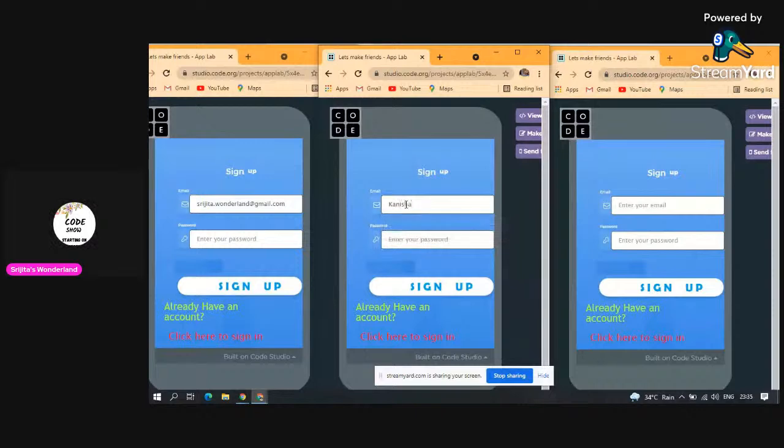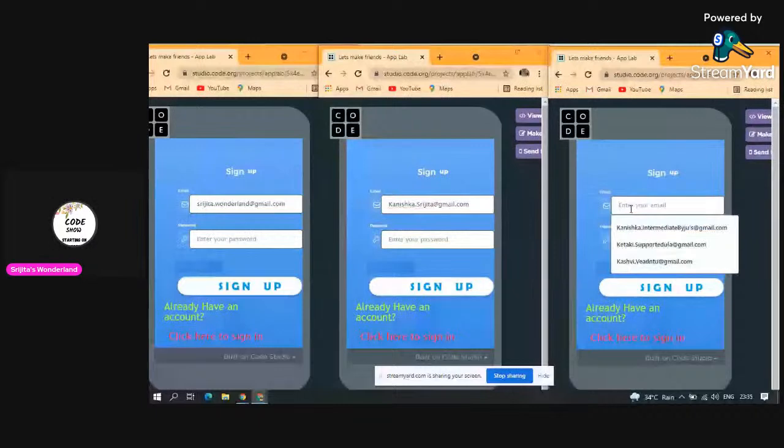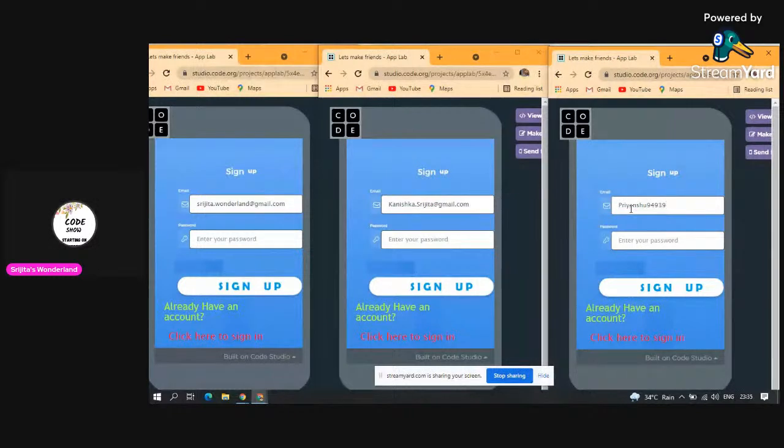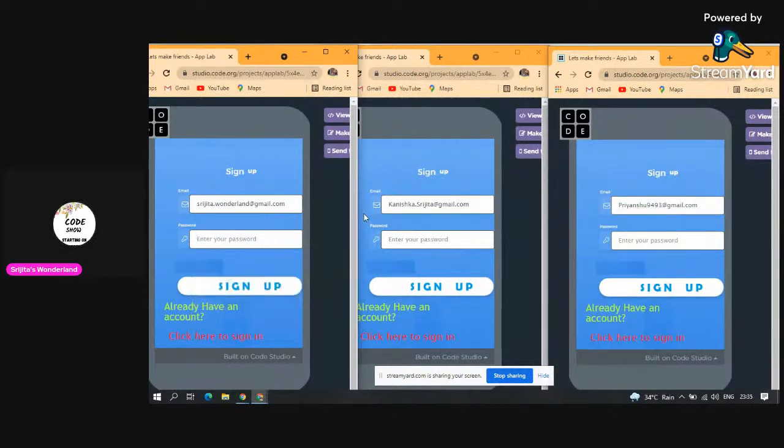Kanashka Srijita @gmail.com. Now here I will enter our chief guest Priyanshu's email ID, Priyanshu 94 something, and my password also, some kind of password.